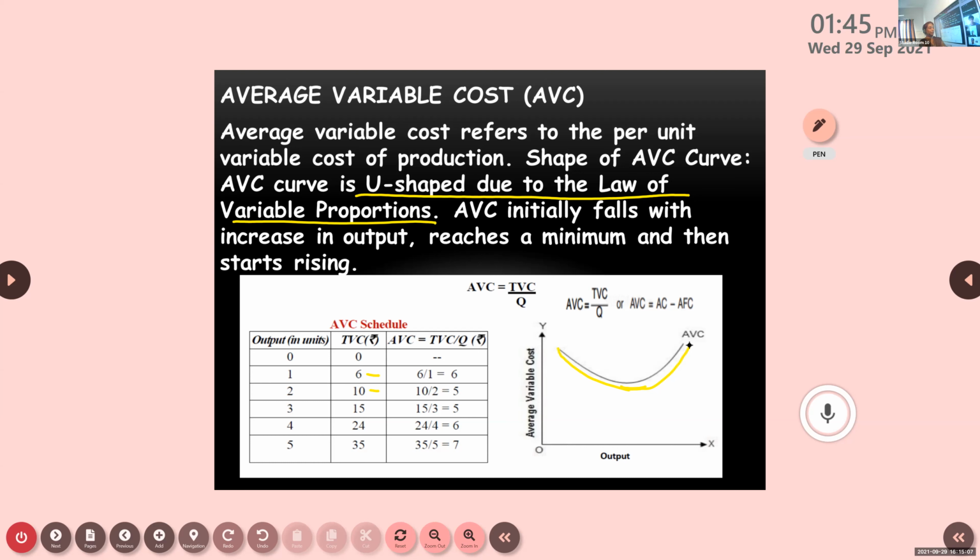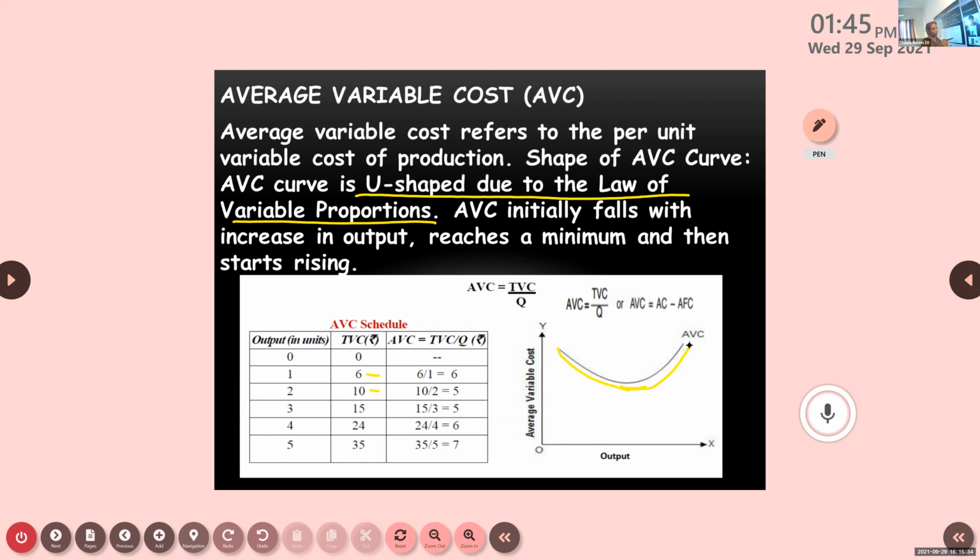Efficiency will be very high and output will be very high. So we are producing more output at a lesser cost. You have studied that in the law of variable proportion. In the first stage, the output is increasing at an increasing rate.